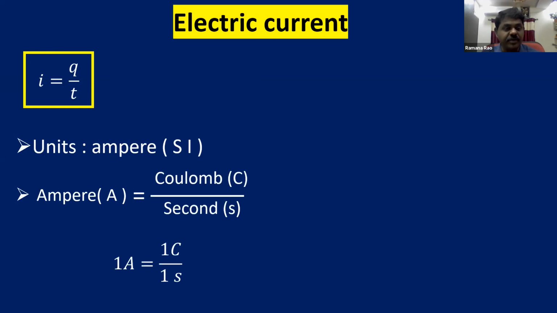We are going to define what ampere actually is in the moving charges and electromagnetism chapter, because electricity and magnetism are interrelated and are considered the same branch, electromagnetism. For now, as far as electric current is concerned, we can define ampere as coulomb per second. That means if 1 coulomb of charge flows in 1 second, that current is said to be 1 ampere.